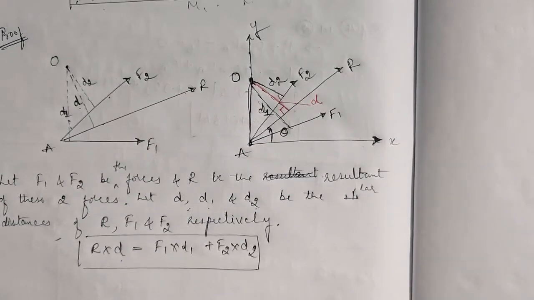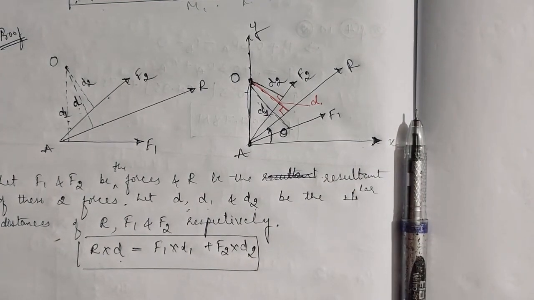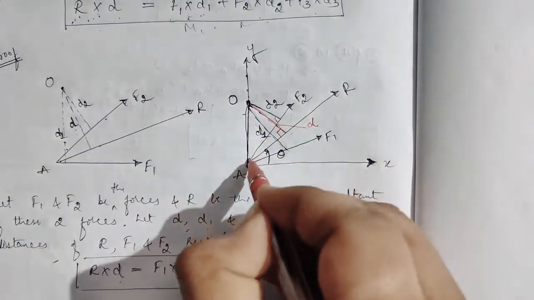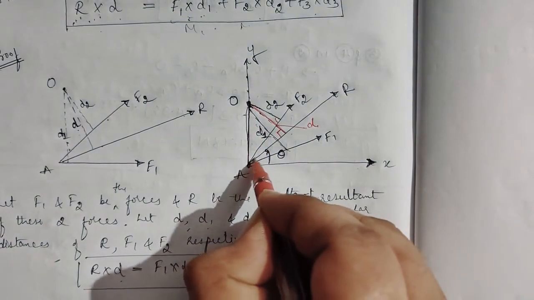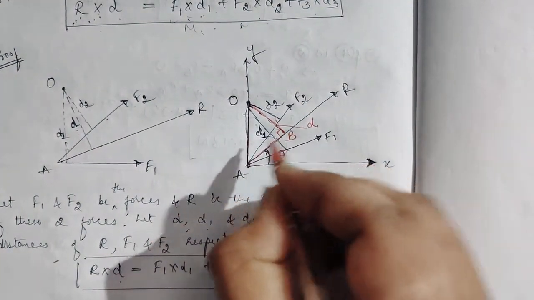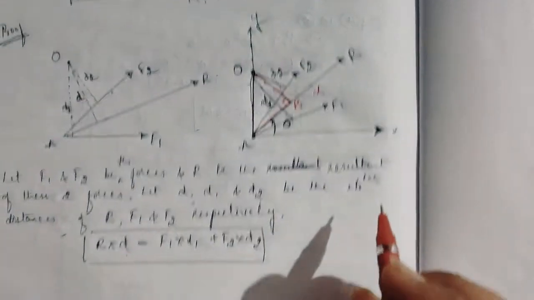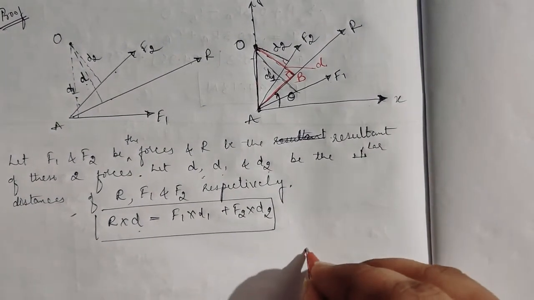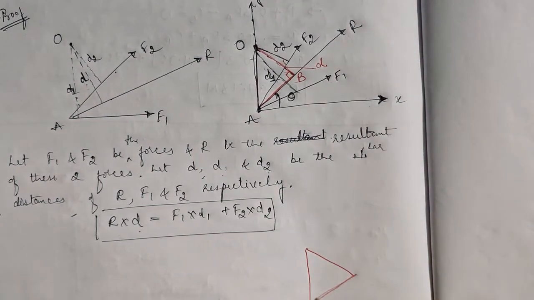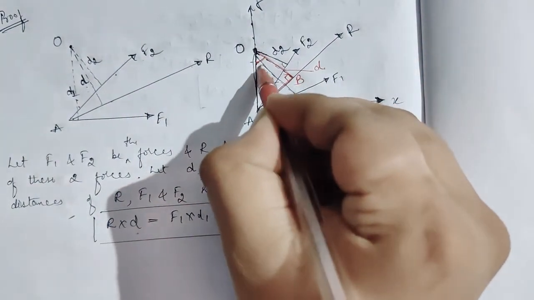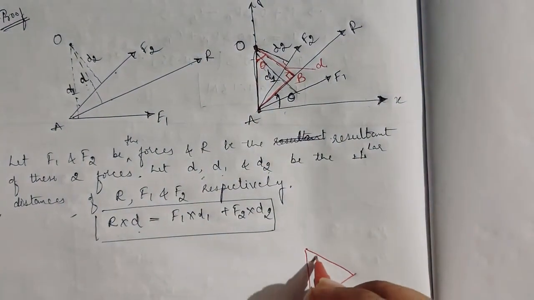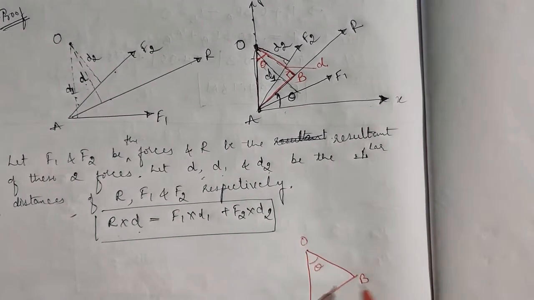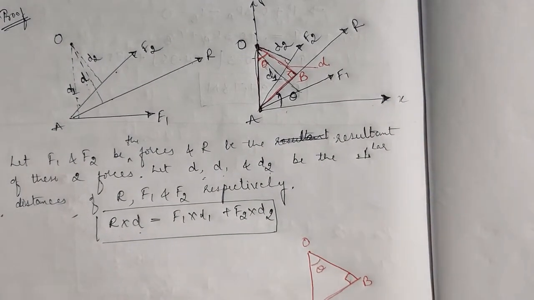So now what I will do, you see, I take this triangle OAB. So I'll construct this. Let this be triangle OAB. I'll take this triangle AOB, I'll write it here. So this is theta, and this theta is the same from the basics. So A, B, and this is O, and this is 90 degree, right? Assume it.